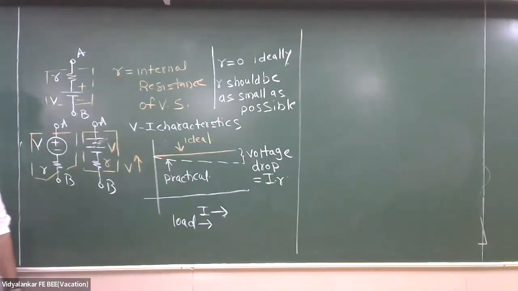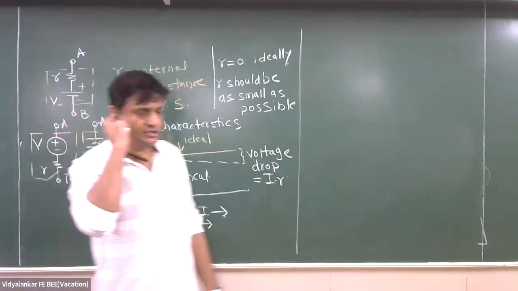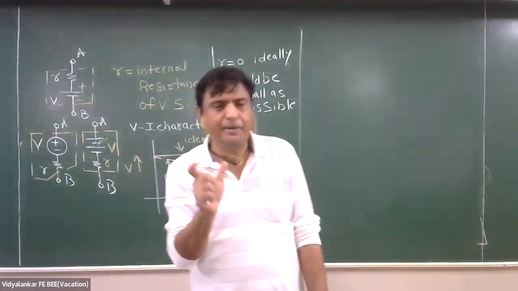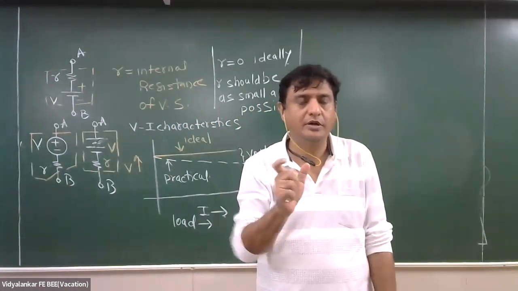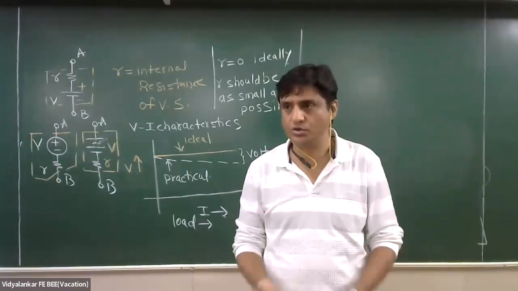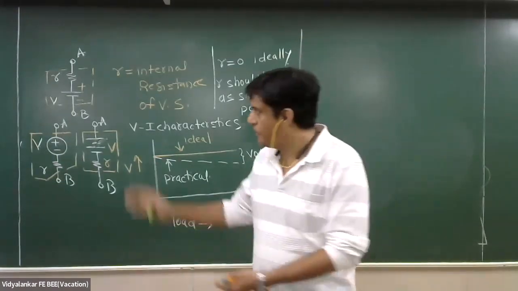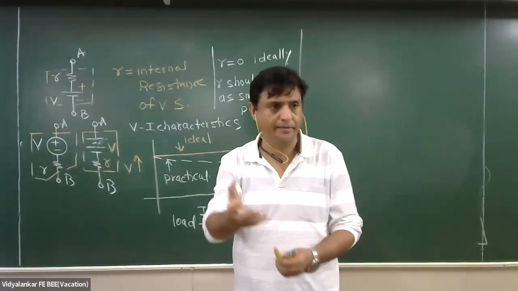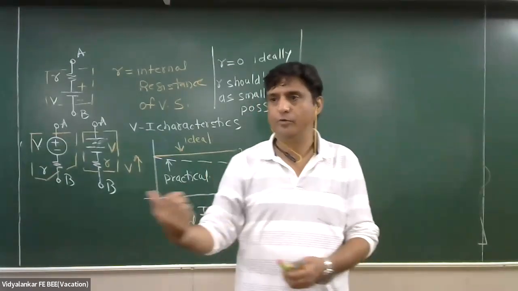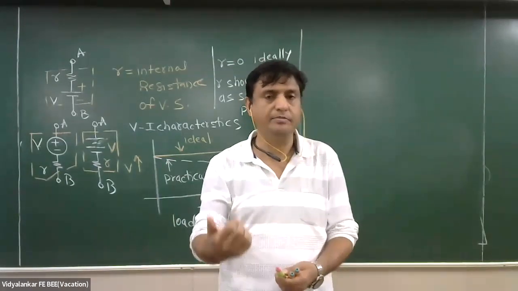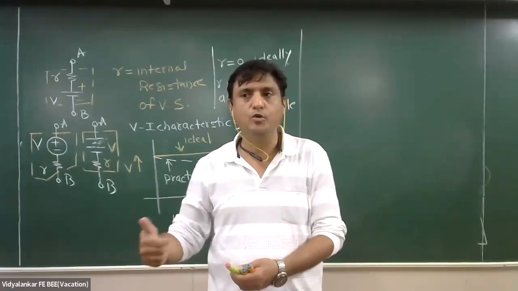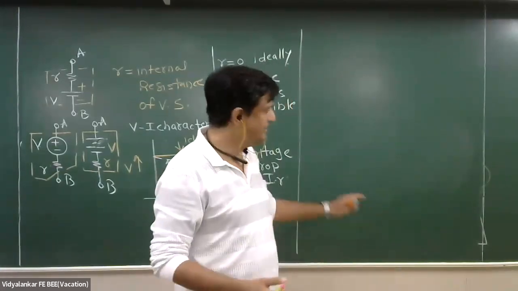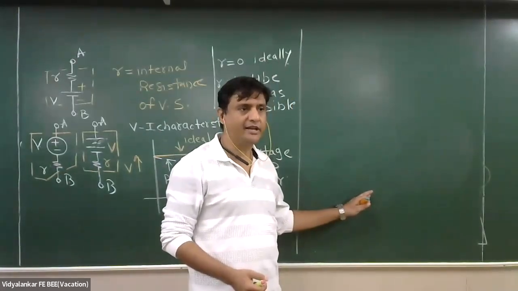Okay. Now, like a voltage source, we have to think about one more source known as a current source. Now this you can go to the market and buy: give me a battery pack for my mobile phone, give me a battery for my remote control. But this is not readily available in the market.